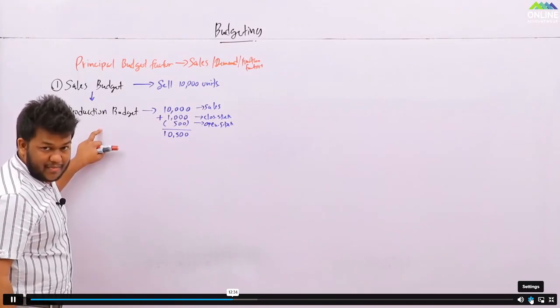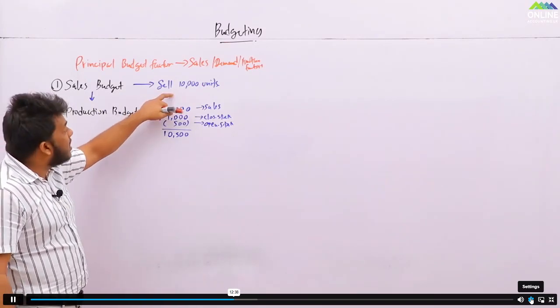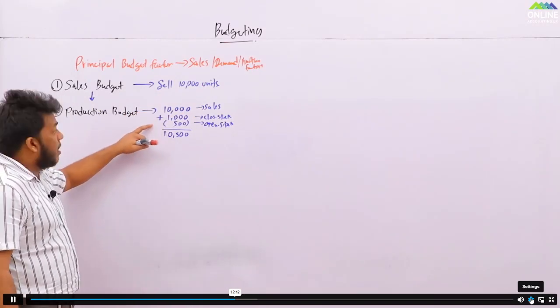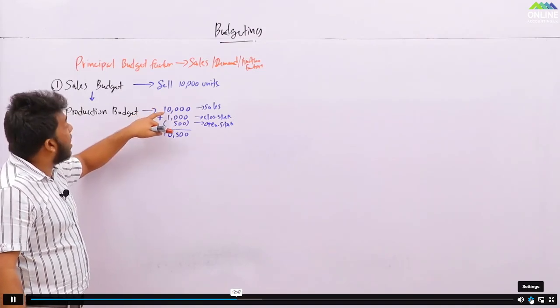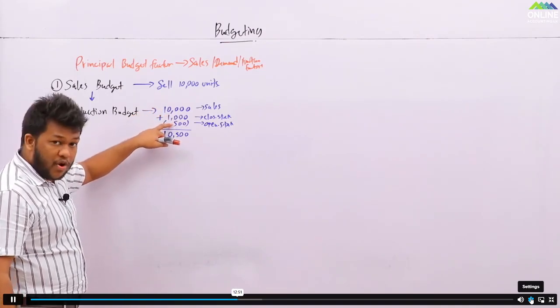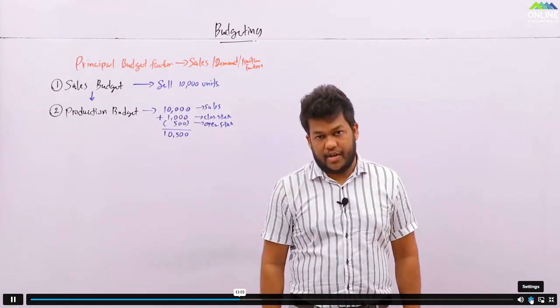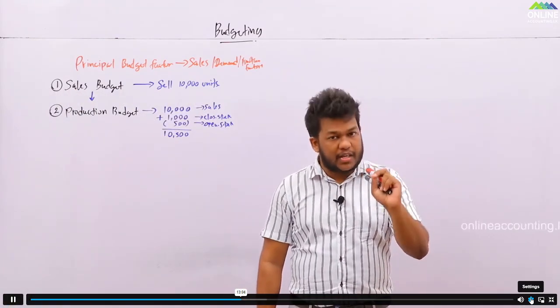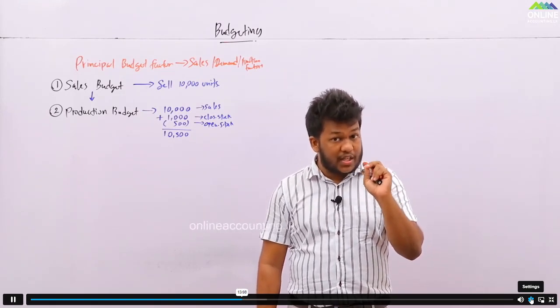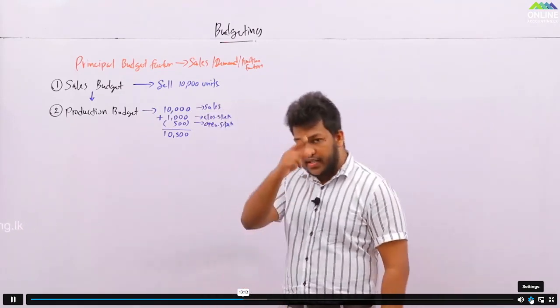This is the production budget. Make sure you need to sell 10,000 units, and to sell 10,000 units, you need to produce 10,500 units. Why? Because you need to produce the sales quantity as well as the closing inventory. But since you are having 500 of opening inventory, you don't need to produce that, which means you need to produce 10,500 units. All clear, right? Sales budget done, production budget done. I will be doing questions, but before that you need to understand the logic. Okay. Next one. What is the next one?